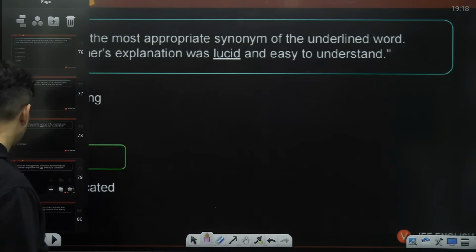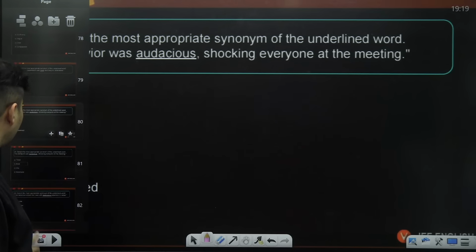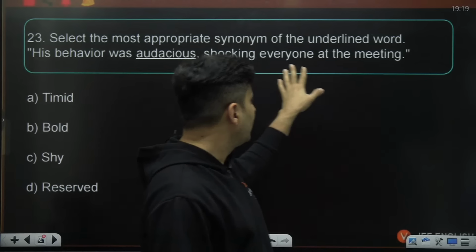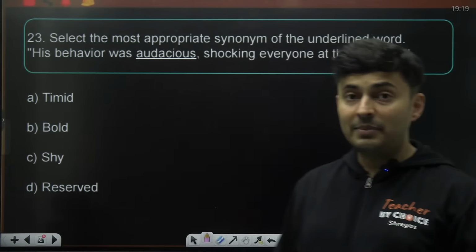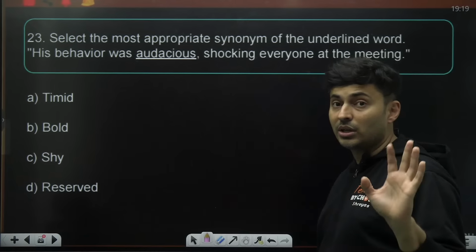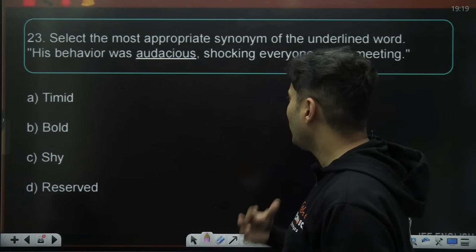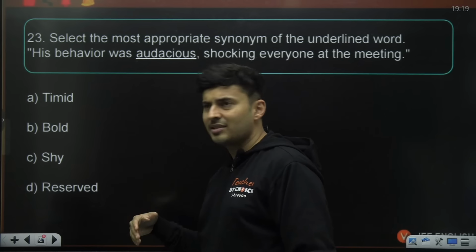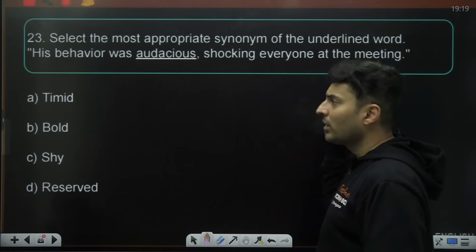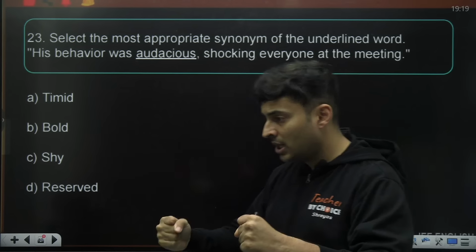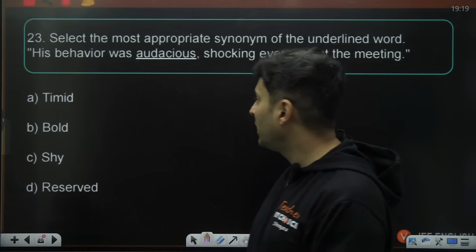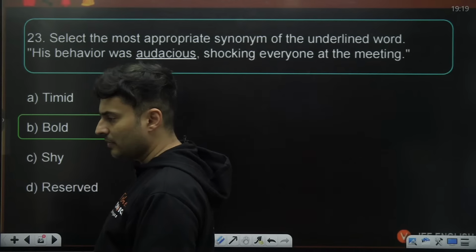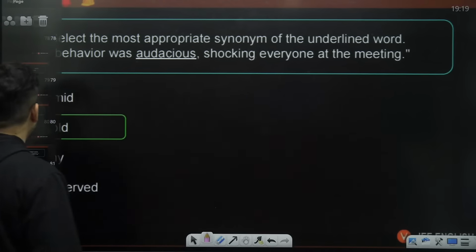Very good. Kudos. Next one. His behavior was audacious, shocking everyone at the meeting. Everybody was shocked. That means the behavior was not good. It is in the negative sense. So was it timid? Was it bold? Was it shy or reserved? If you are timid, shy and reserved, that is not going to shock everyone. In fact, if you are bold, then everybody will be shocked in that particular meeting. So bold will be the right answer. Is that right? Everyone, very good.